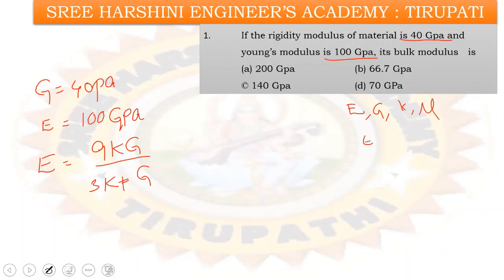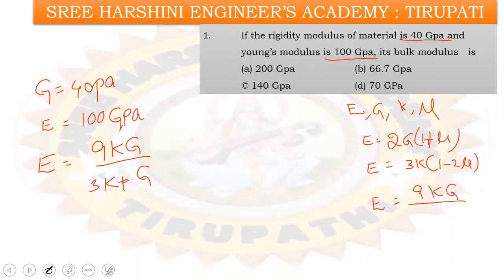E equal to 2G into 1 plus mu. Similarly E equal to 3K into 1 minus 2 mu. Similarly E equal to 9KG by 3K plus G.